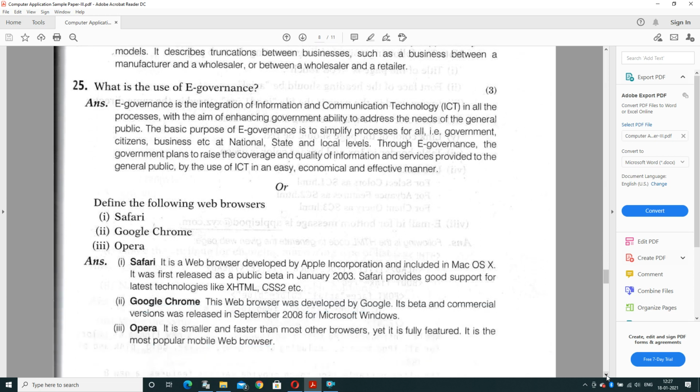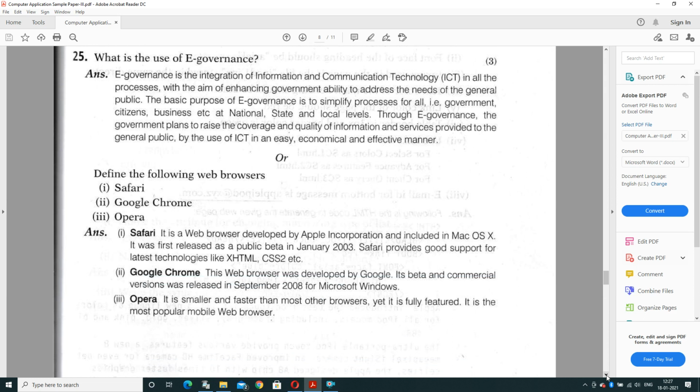Question number 25. What is the use of e-governance? E-governance is the integration of information and communication technology in all processes with the aim of enhancing the government's ability to address the needs of the general public. And the basic purpose of e-governance is to simplify processes for all persons like government, citizens, business, etc. at national level, state level or local level.